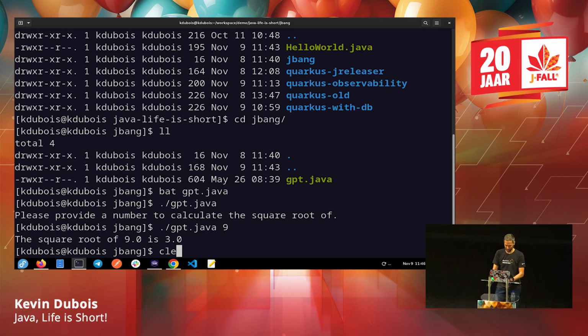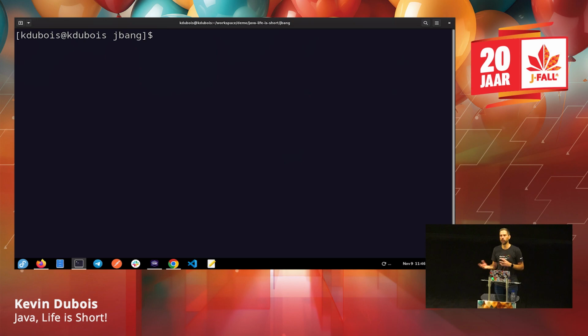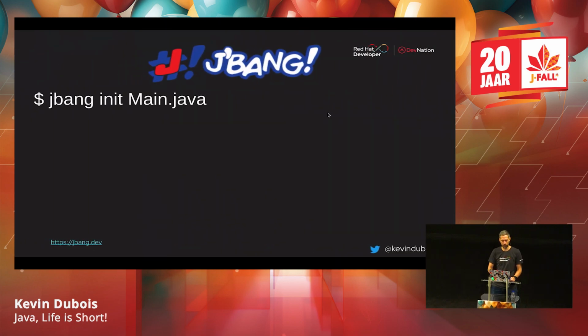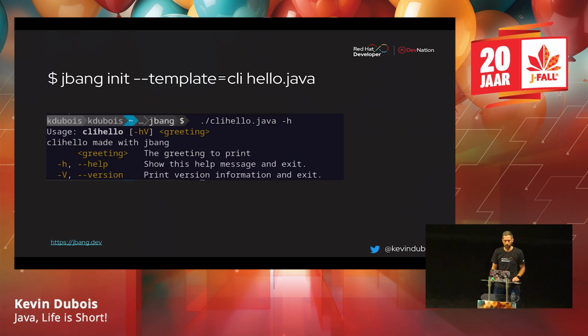So that's JBang, which I think is a pretty cool tool if you're getting started, if you want to write scripts, if you want to play around with some fun ChatGPT stuff. So just recapping: jbang init, and then you can create a file. What's also really interesting with JBang is you can create CLI scripts by just adding a template flag.